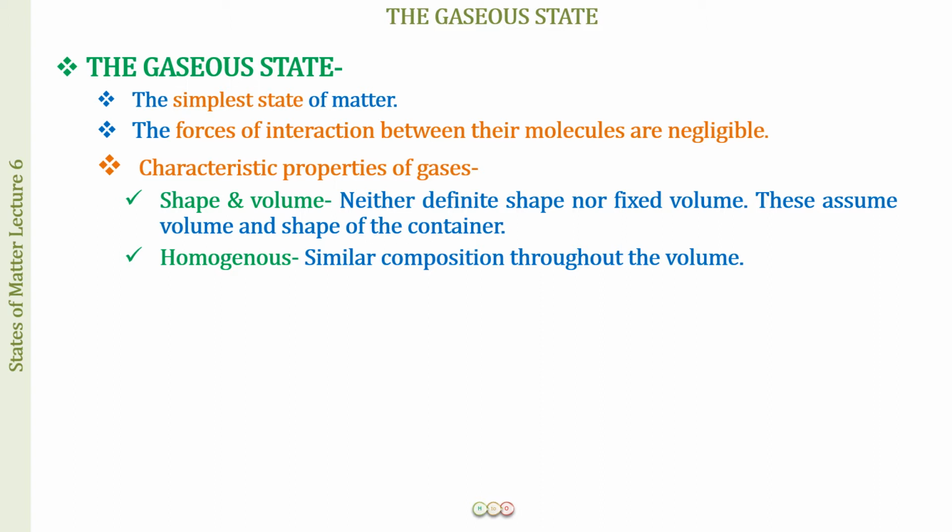So all of them, they are uniformly spread over the whole volume that is over there, right? So they are going to be spread throughout the volume that is there, and that is going to be a similar composition. It is not that in some portion of air you will be having more oxygen and in some portion it is going to be less of oxygen.